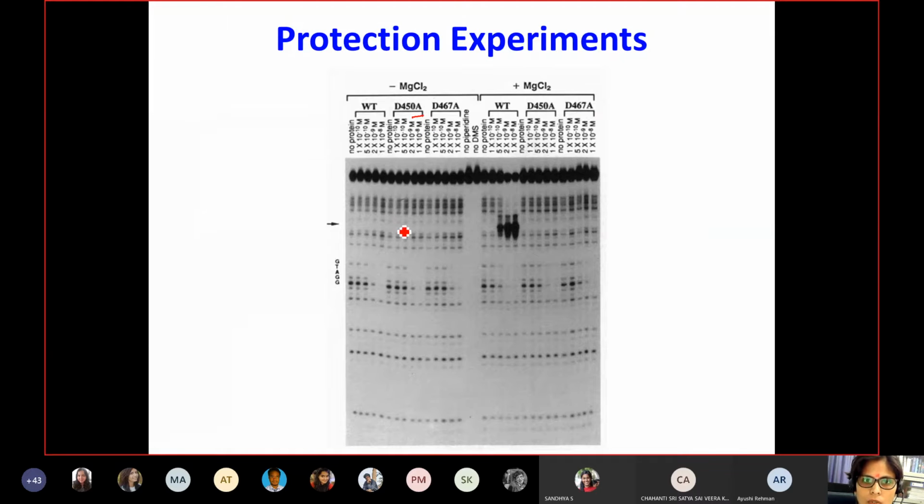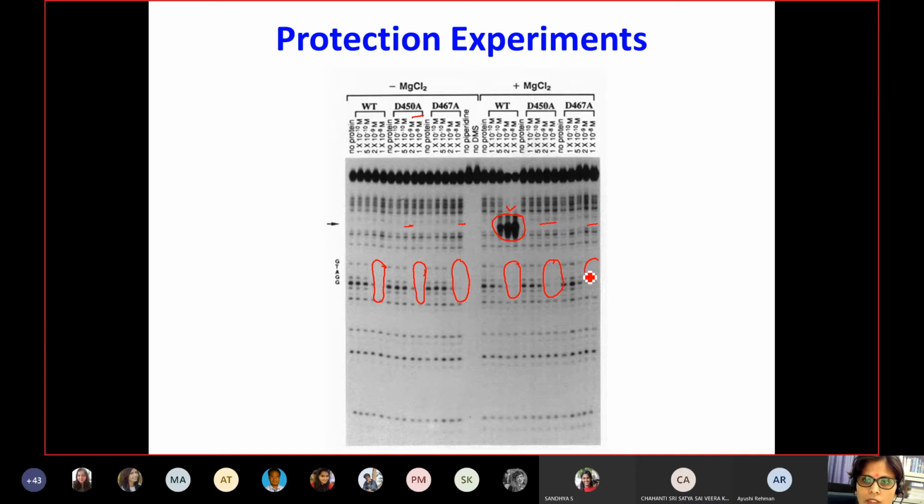This is one. So you do not see any cleavage. As you can see here, there is no cleavage at this position, whereas in the wild type, you see proper cleavage at the particular cleavage site. Whereas the recognition site was easily protected from the wild type, and all these mutants were able to protect the recognition sequences, as you can see here.